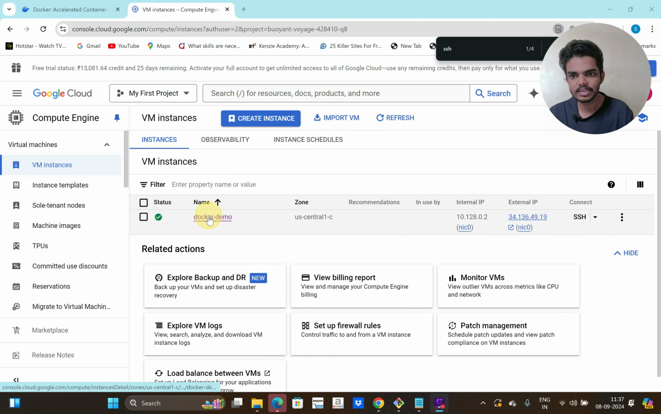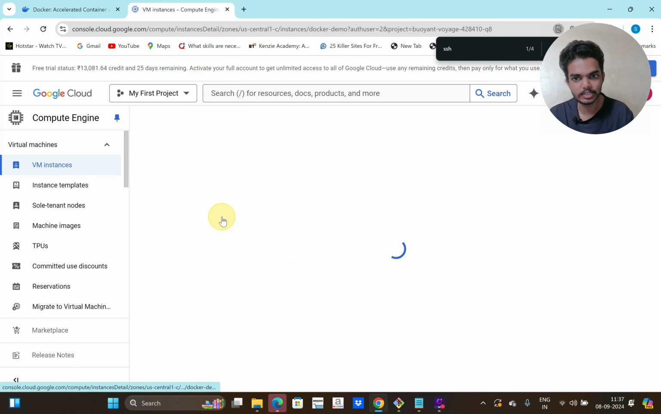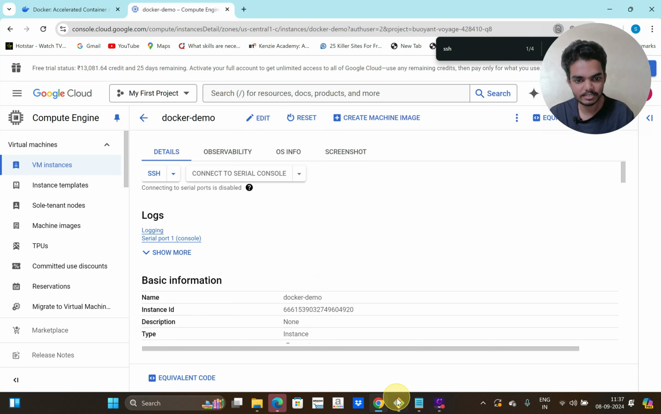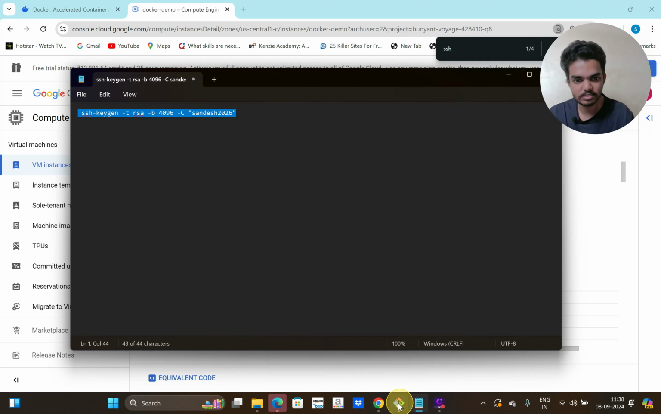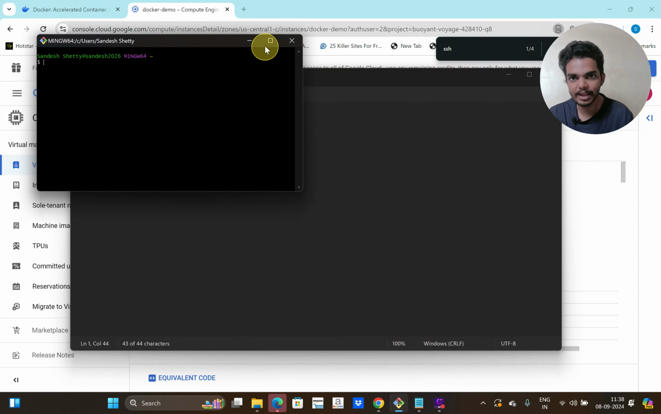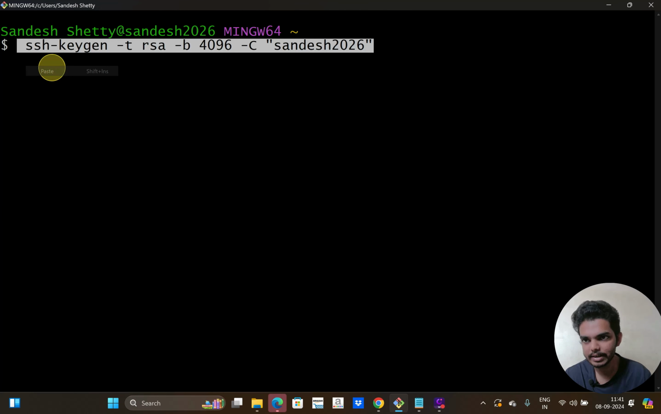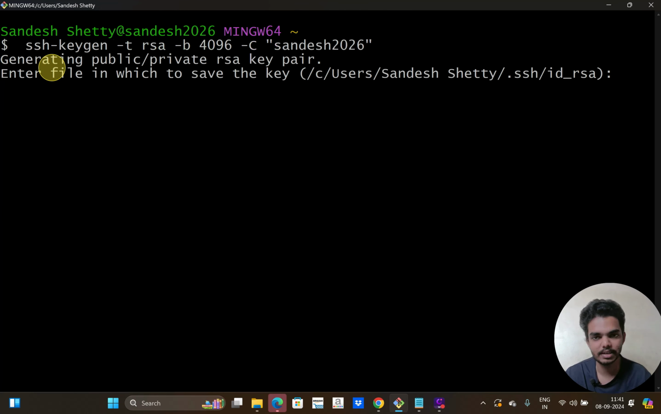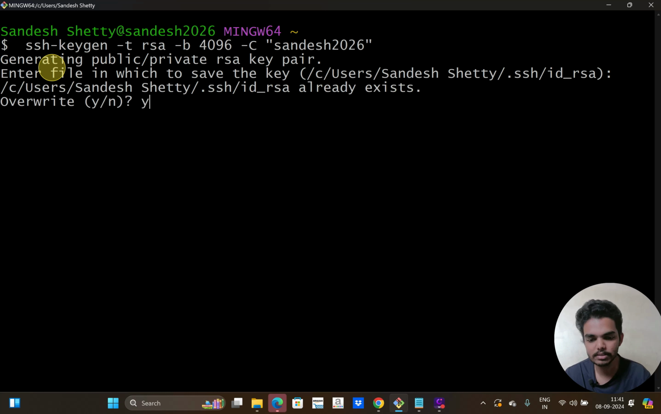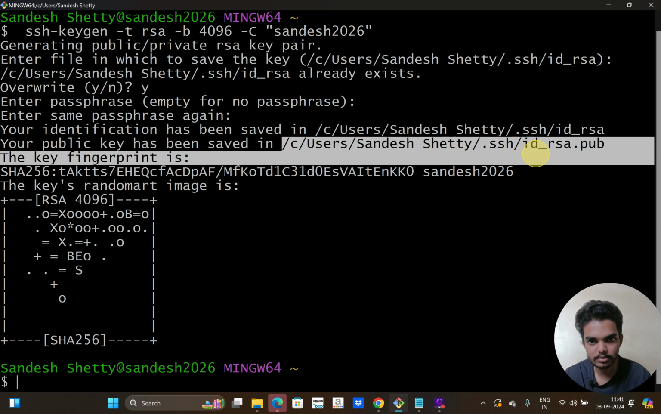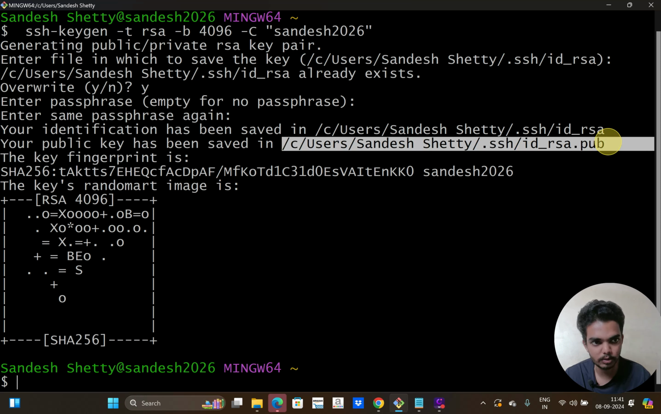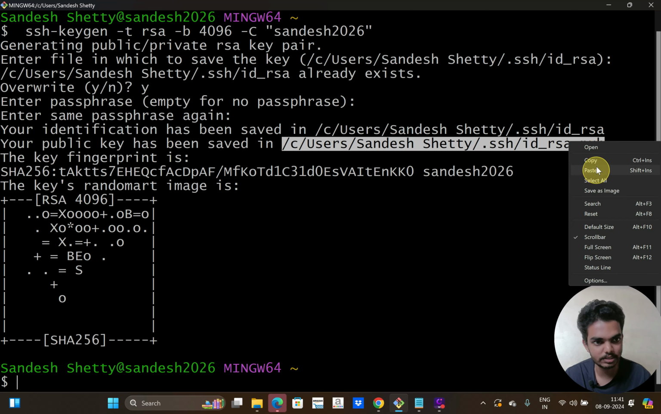My instance is created now, and to access this instance, I have to add my SSH key into this particular instance. So let's create an SSH key on my local machine. For that I have the command called ssh-keygen. So let's paste that command and it will create an SSH key pair now. Then give a path, and I'm going to override the previous key. Then it's created the key now. This is the path for the public key. I'm going to copy this key and paste it in my instance.